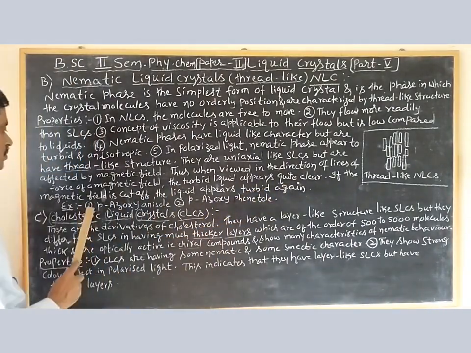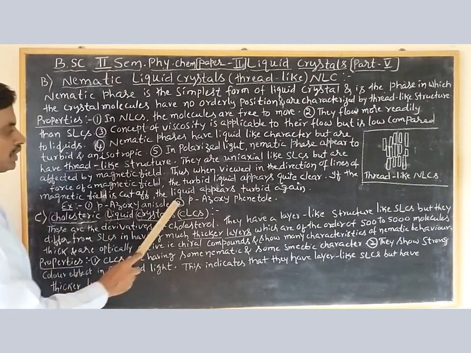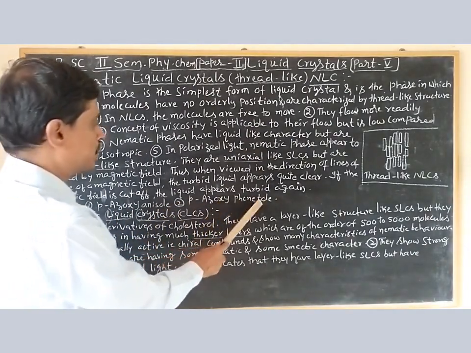The examples for this: 1. Para-azoxyanisole, 2. Para-azoxyphenetole.